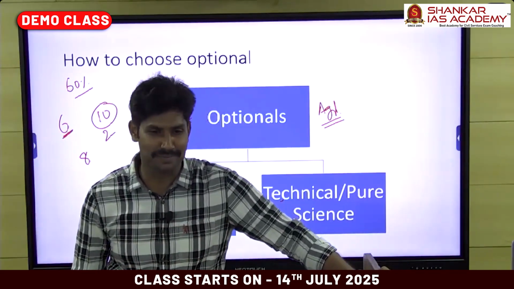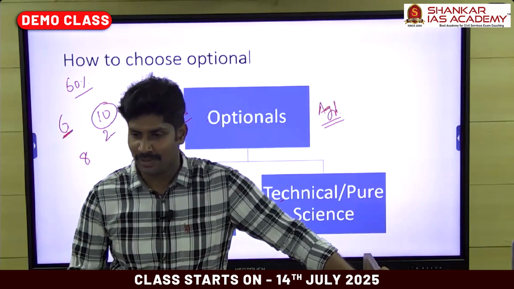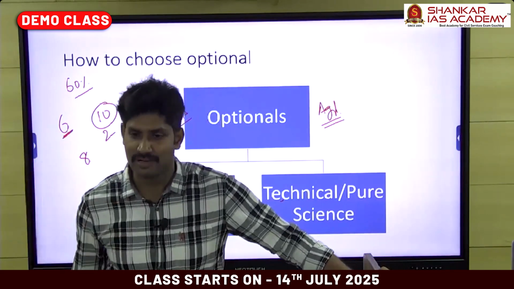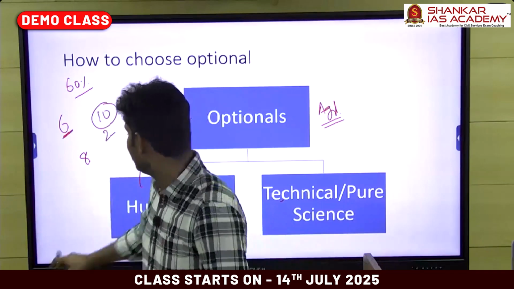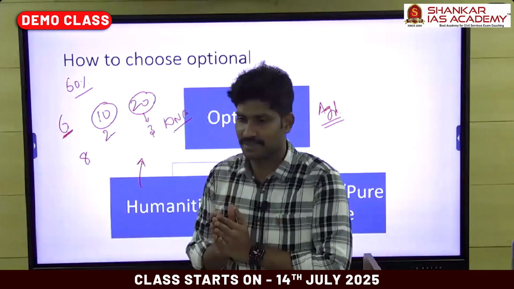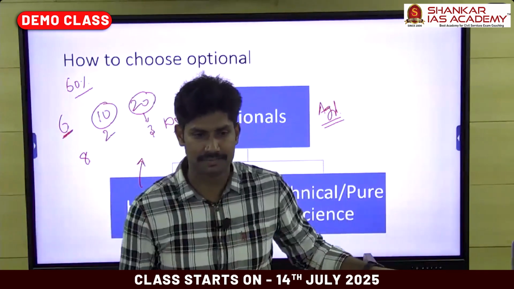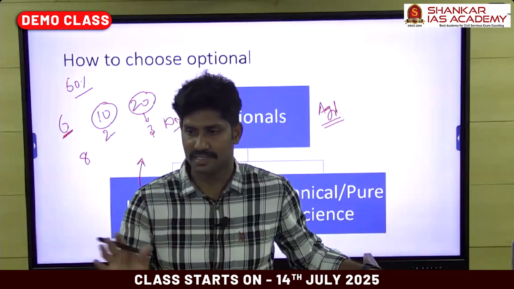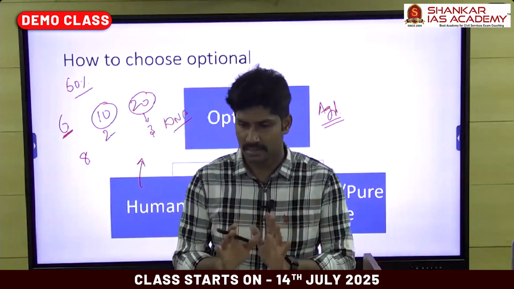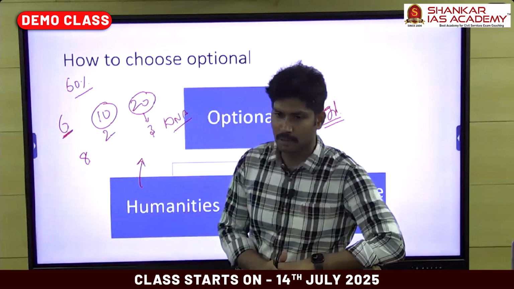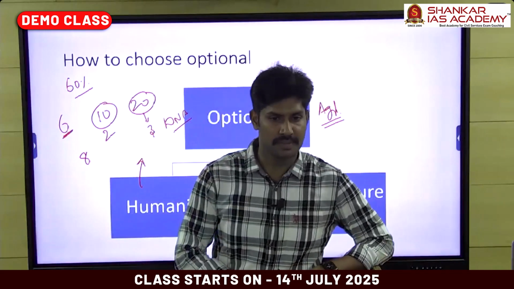We cannot write a story, right? If you don't know the answer for the question, you have to leave that question. No other chance. But here we must be aware of something, so we can write some content. So these are advantages, disadvantages, and based on that you can decide. But for agri graduates, this is the best option. You can go with the agriculture optional, right?